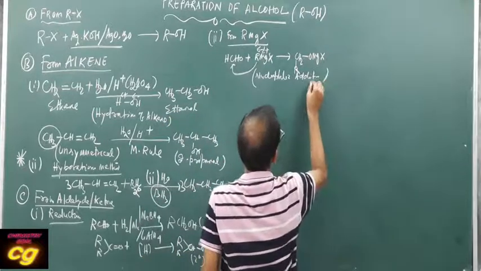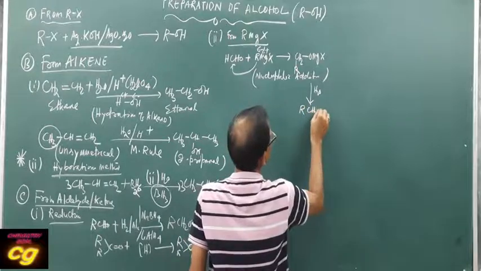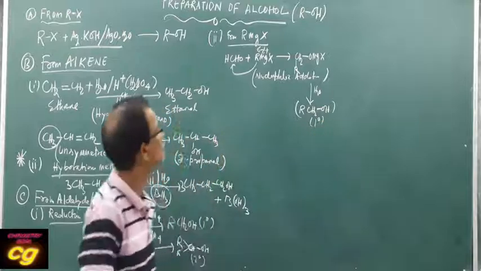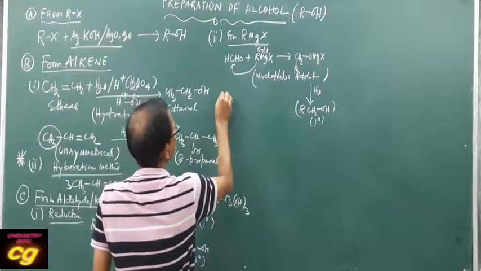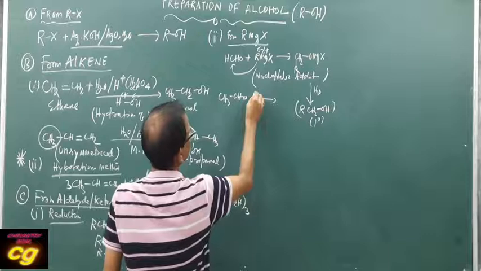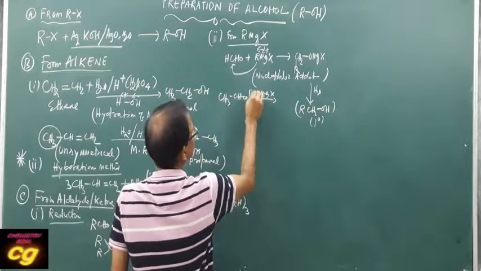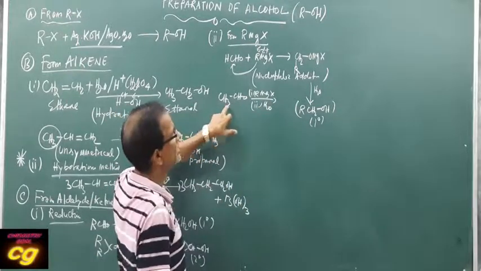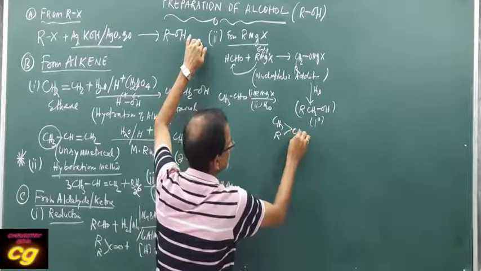When it undergoes hydrolysis, the product is RCH2OH. This is your primary alcohol. So formaldehyde gives primary alcohol, but if you use acetaldehyde, that is CH3CHO, same first step is RMgX, and the second step is water, then the product will be CH3, then another R attached to CHOH.